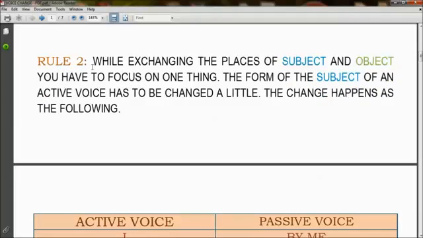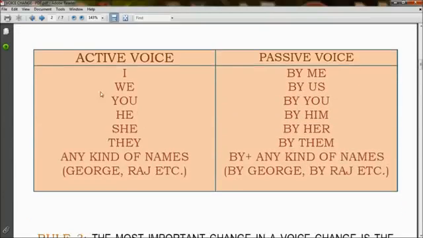Rule 2. While exchanging the places of subject and object, you have to focus on one thing. The form of the subject of an active voice has to be changed a little. The change happens as the following. In active voice, I becomes by me in passive voice. We becomes by us. You becomes by you. He becomes by him.